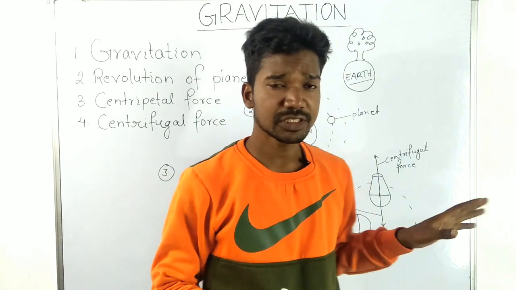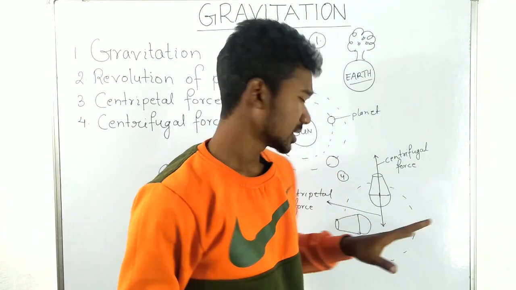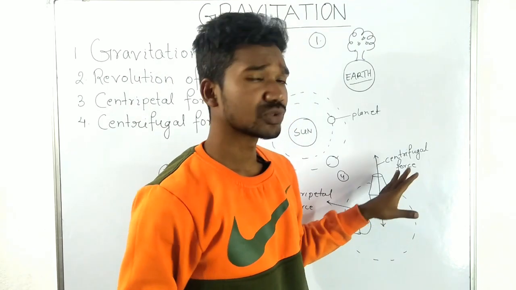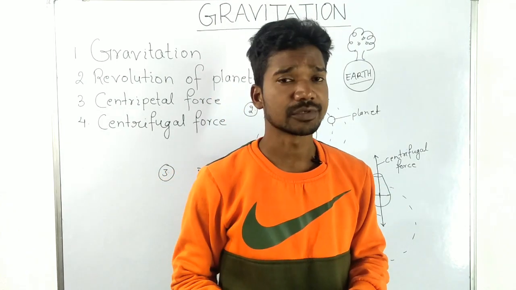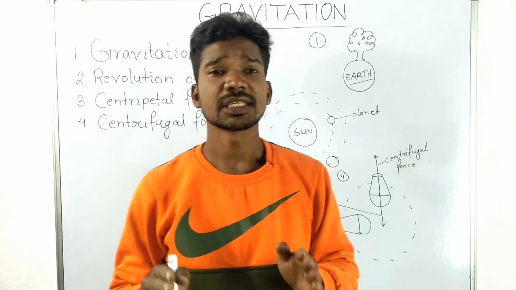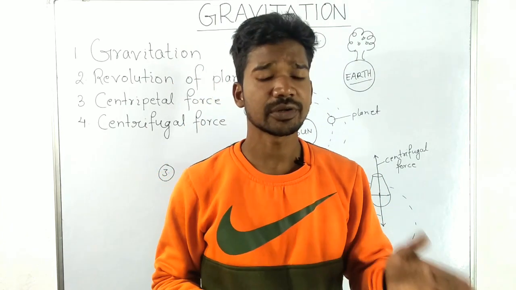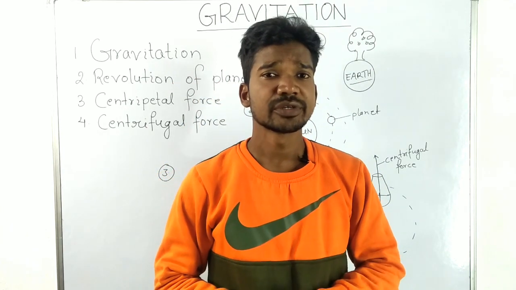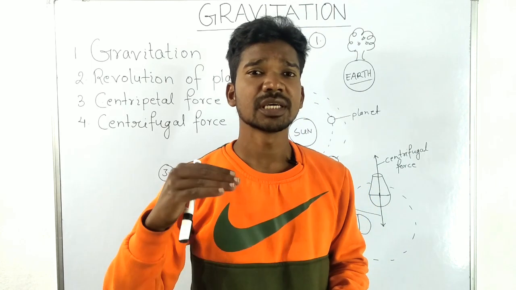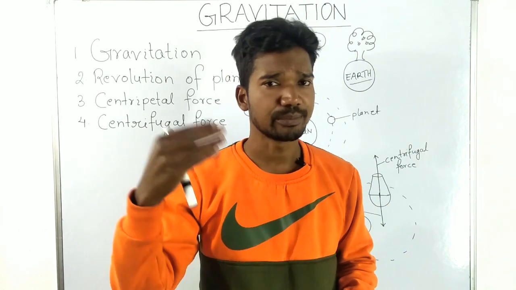Now coming to these two terms, let us try to understand what they mean. Centripetal force is a kind of force which acts on an object to move the object in a circular path.